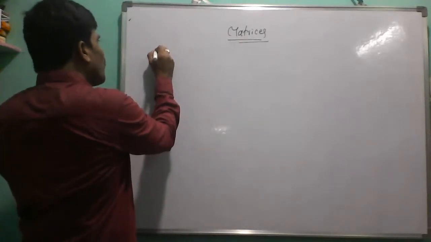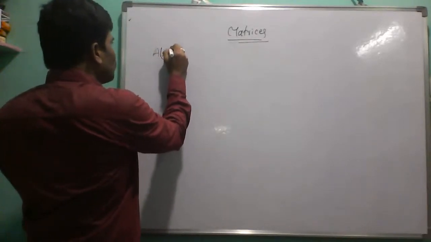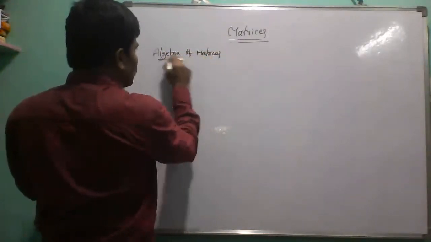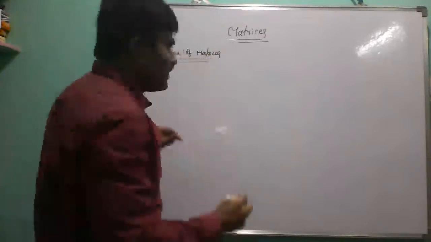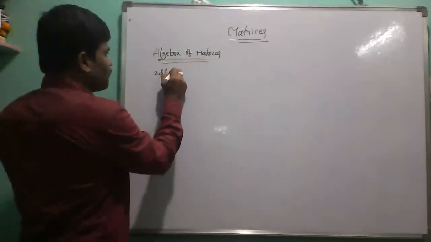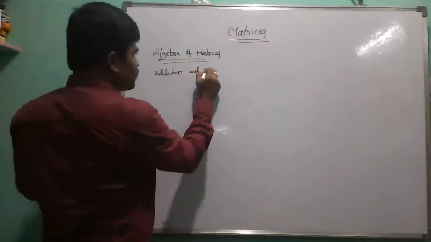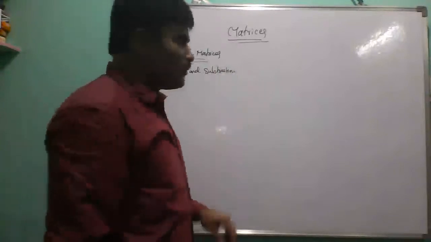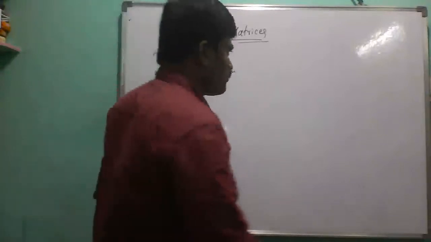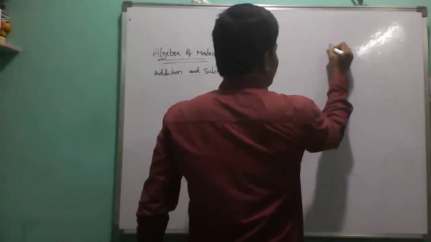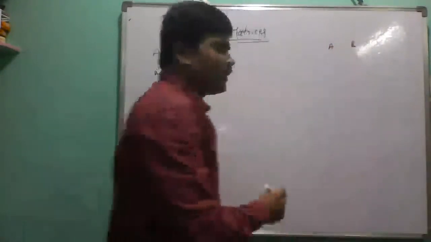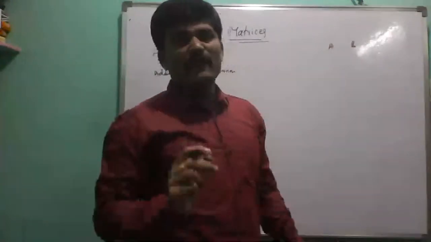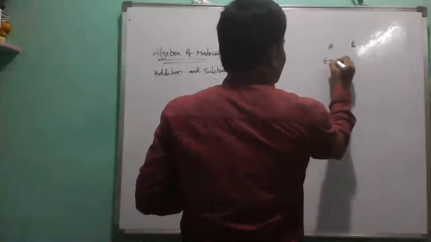The next one is algebra of matrices. Here we can take addition and subtraction. Before going to this, first of all, we have to observe equality of matrices. Suppose there are two matrices A and B, and these two matrices are equal.